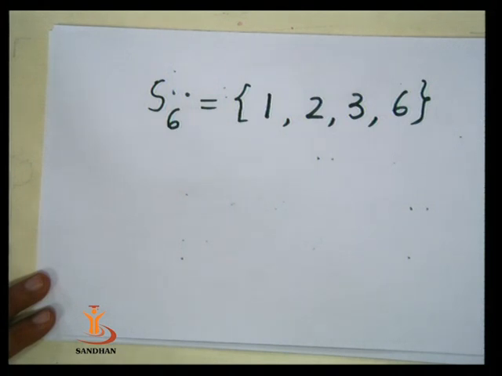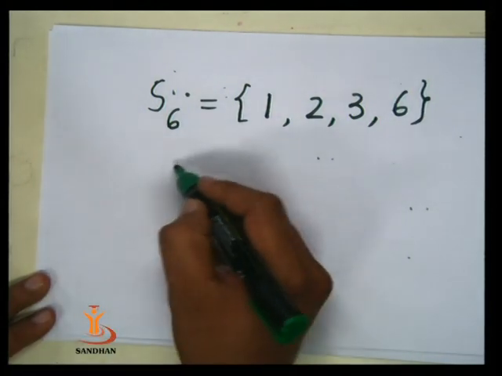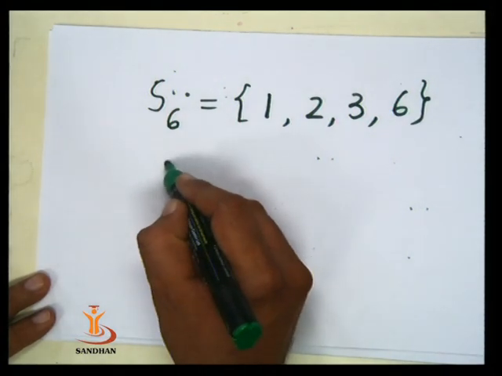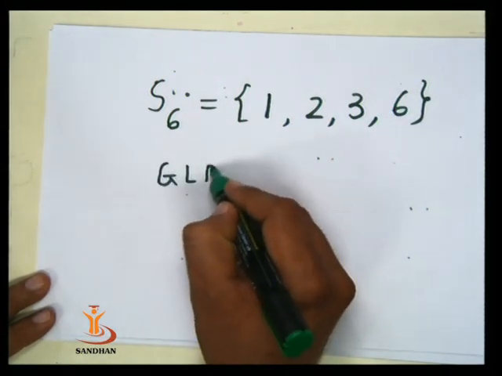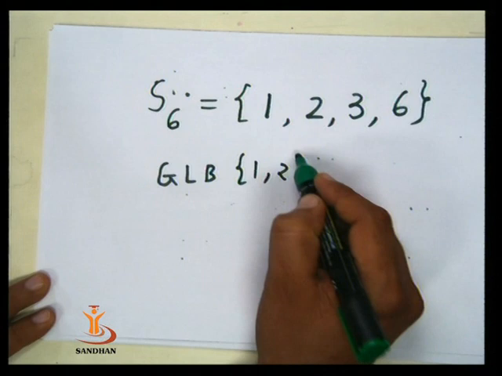So now we are going to check the least upper bounds and greatest lower bounds of pairs of two members. For example, we consider 1 and 2 and we are going to examine the greatest lower bound of 1 and 2.